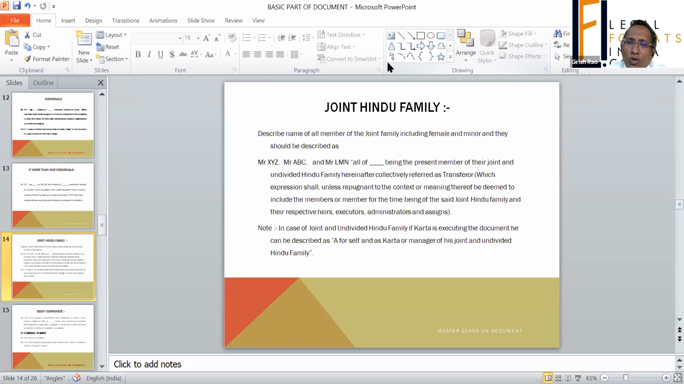So is it clear how a document is executed if there is a joint Hindu family? If it's clear, please type yes, all of you, or else I will explain again. Kusum Saroke, I am not clear about your question.